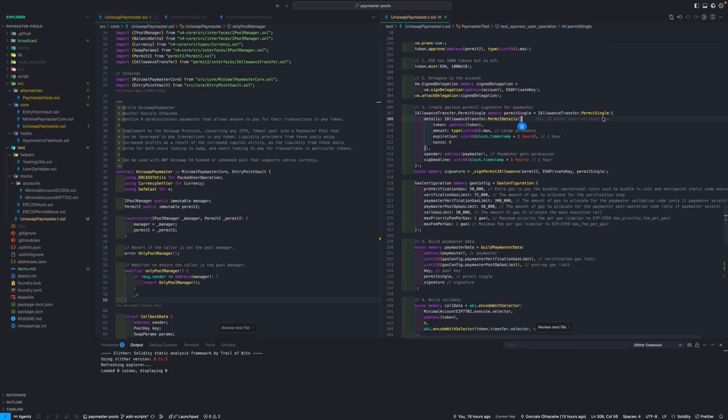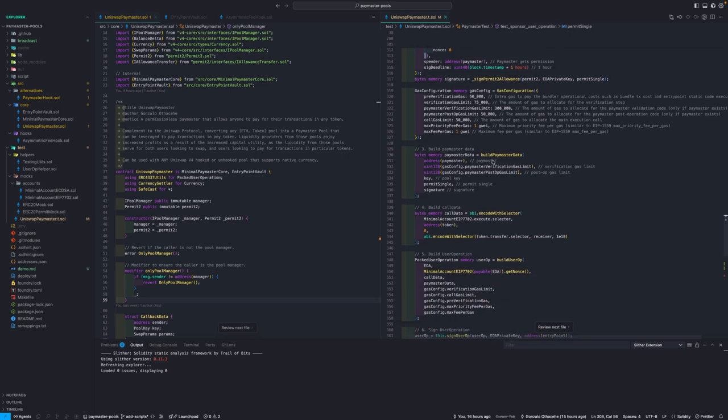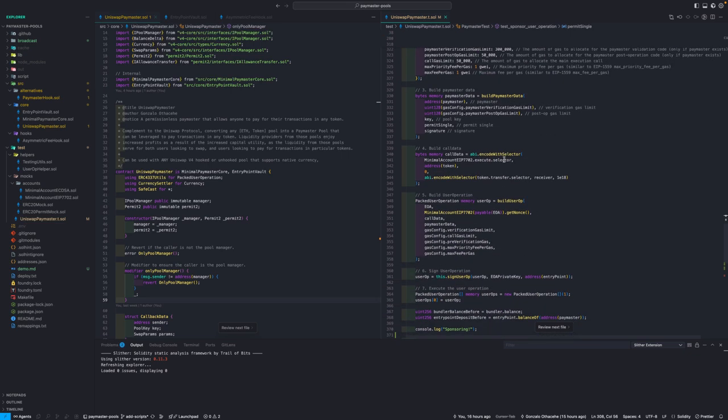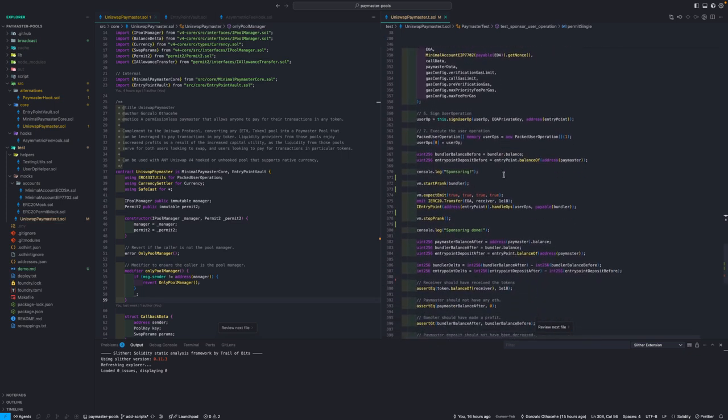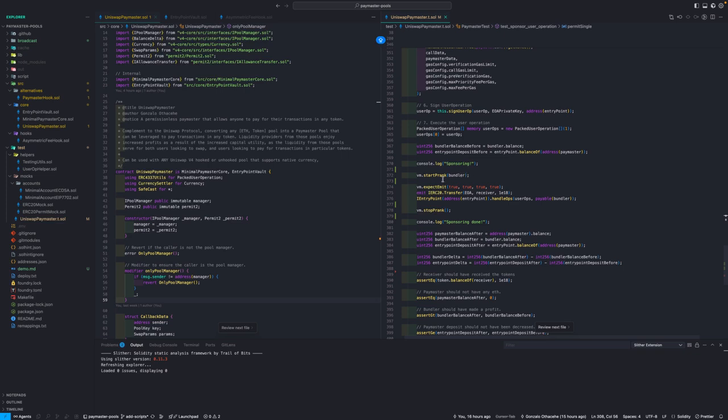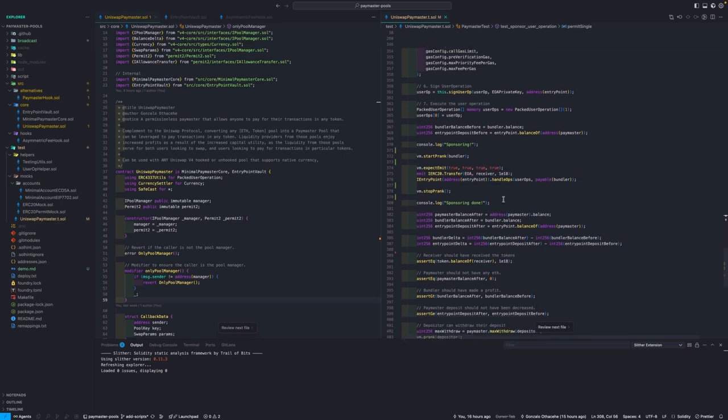So once I do this permit, I sign it, and then I build the UserOp, which is the transaction object that we are going to send to the network. Then we sign it, I send it, then it gets picked up by a bundler, which is who takes all of these user operations together and submits them to the entry point. And once that happens, the transaction gets processed.